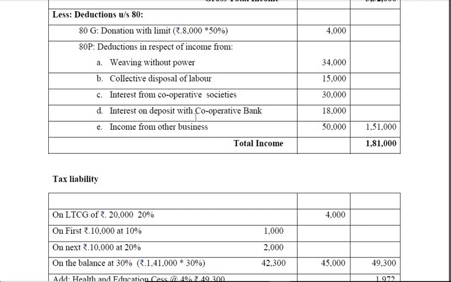Of this you have to exclude 4,000. So that comes to 1,47,000, because adjusted total income is gross total income excluding long-term capital gains and all deductions except section 80G.